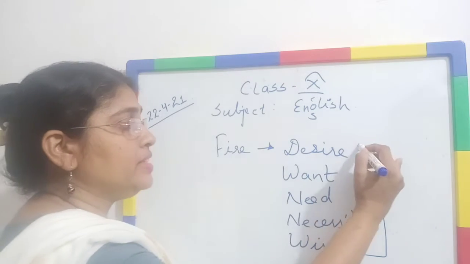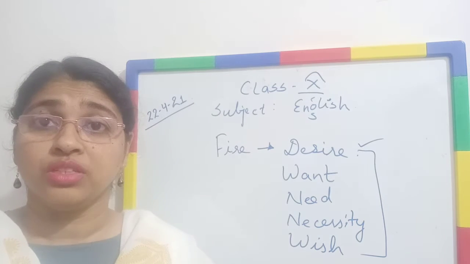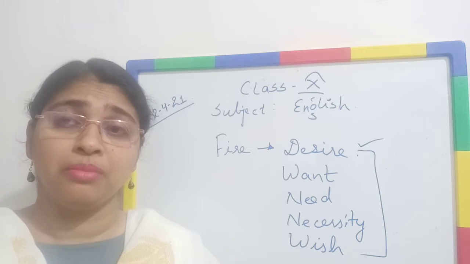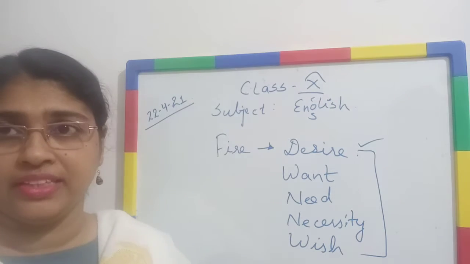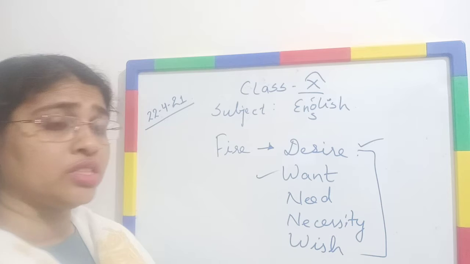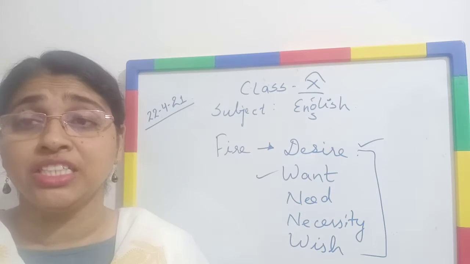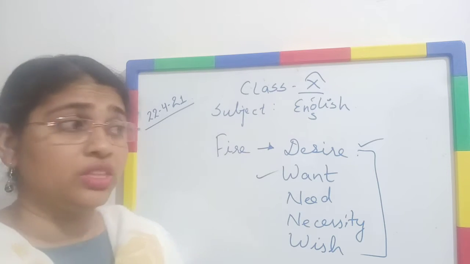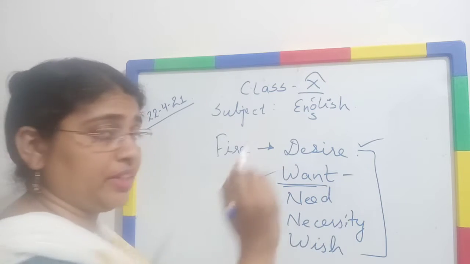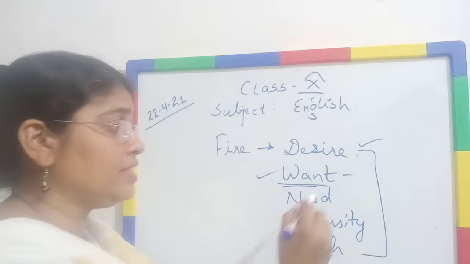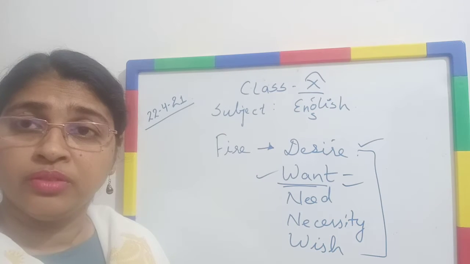Okay, for example, let us see desire. I have a desire to purchase a car, right? I have a desire. Whether I may buy it or not is another matter, but I have a desire. Second is want. I want to purchase some of the things that are needed to fulfill our basic needs. This is very important, because only basic things are needed, and we want them to survive in our life. That is different from desire. Desire may or may not be fulfilled, but want should be fulfilled, right?